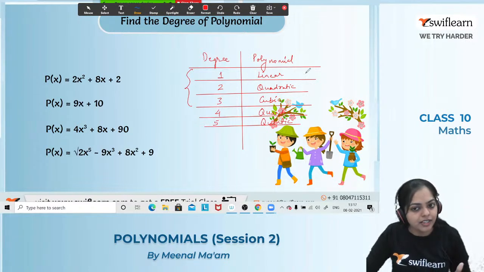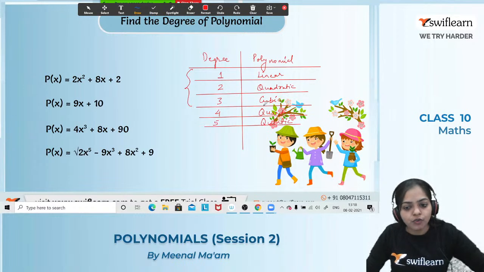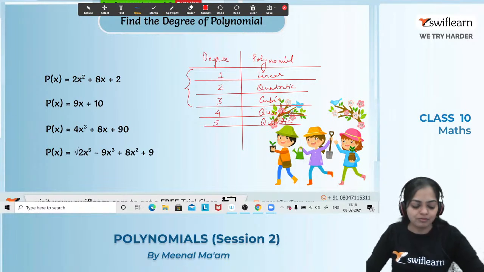If the degree is 1, then it is known as linear. If the degree is 2, then it is known as quadratic. If the degree is 3, then it is known as cubic. Alright. And what if the degree is 4? Then it is known as quartic. And when the degree is 5, then it is known as quintic. Got it everyone? Any doubt till here?